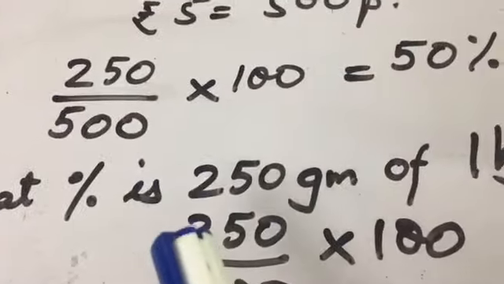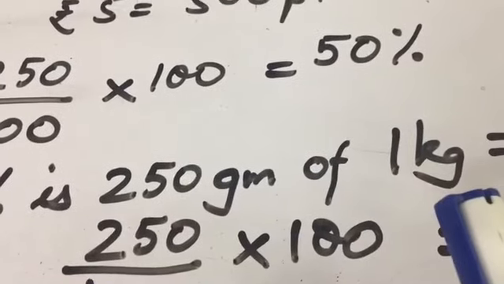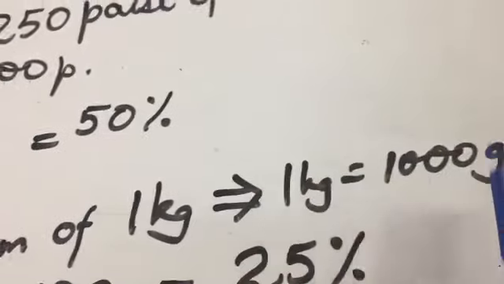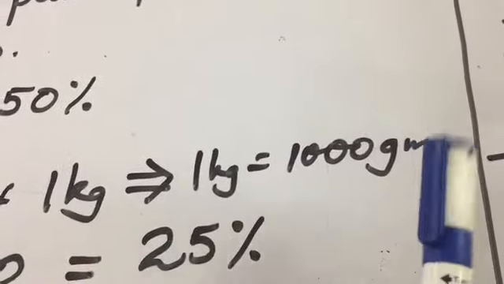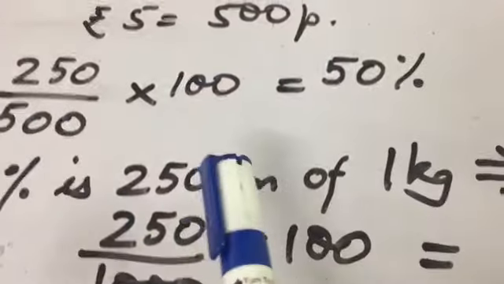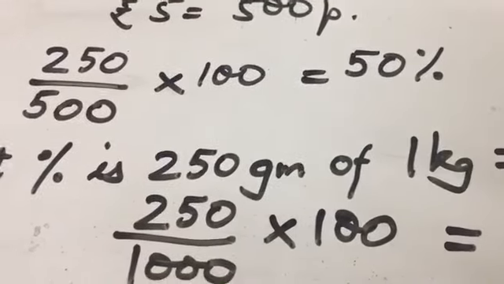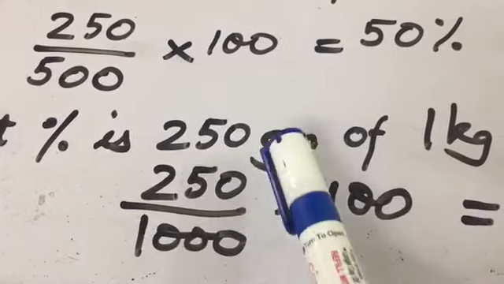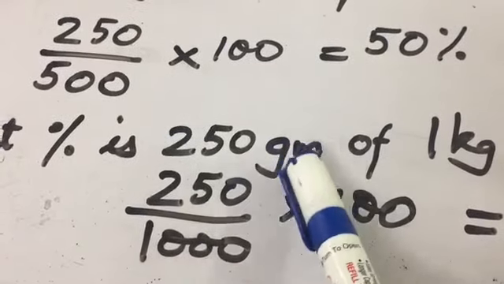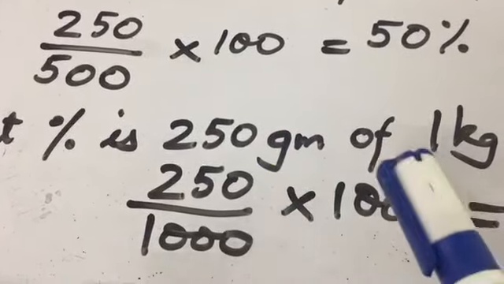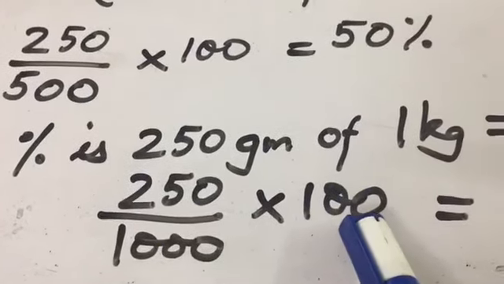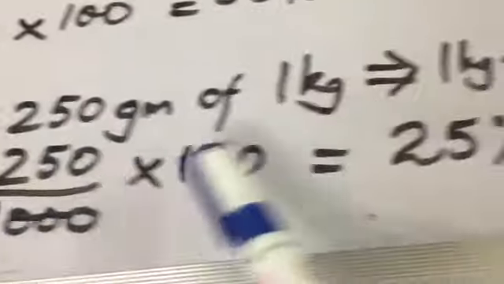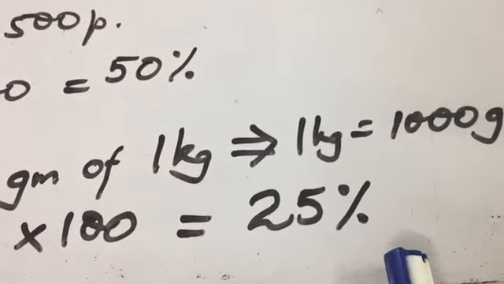What percent is 250 gram of 1 kg? Now 1 kg has how many grams? It has to be the same unit. 1 kg has 1000 grams. Yes, 1 kg is equal to 1000 gram. So 250 gram of 1000 gram, what percent? So what do we write? 250 out of 1000. How will you express it as a percentage? So you multiply by 100. When you multiply by 100, just cancel the 3 zeros here and 3 zeros here. You get 25%. Clear? Yes.